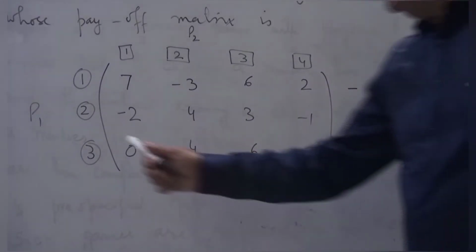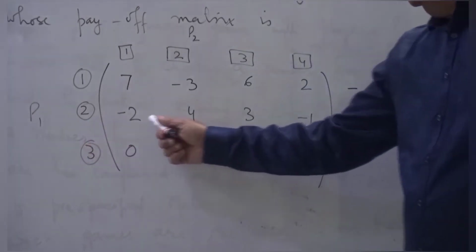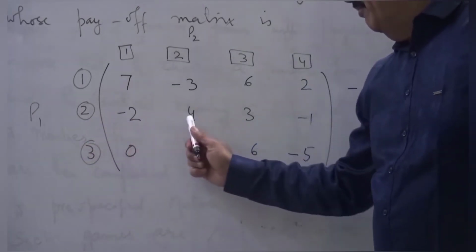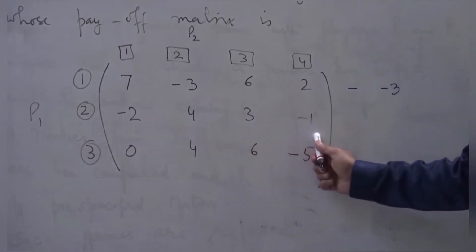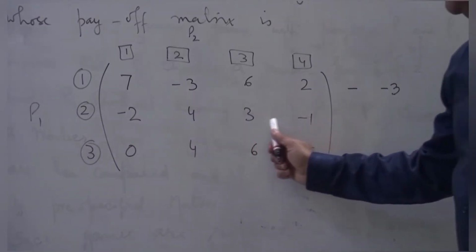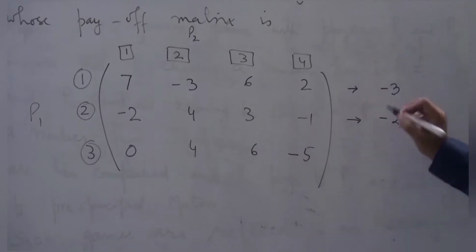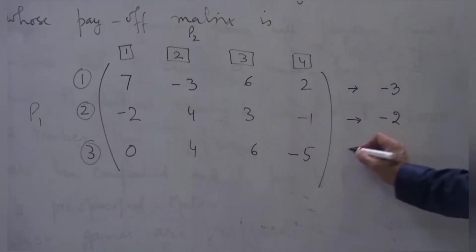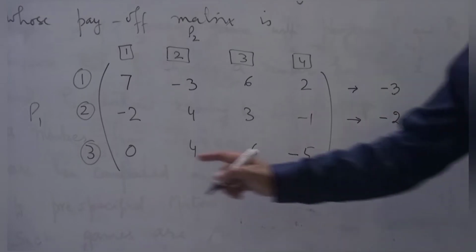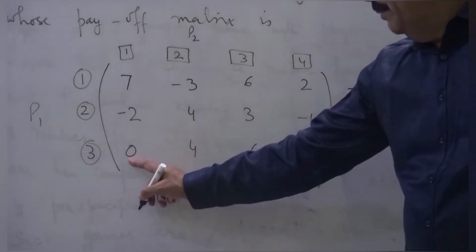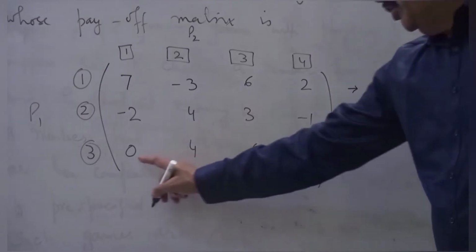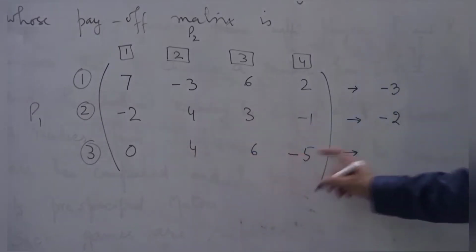Similarly, if P1 plays number 2, then he can get either minus 2, 4, 3 and minus 1 respectively, and then he is sure to get minus 2 units over here. Similarly, if P1 plays number 3, then he is sure to get the minimum of 0, 4, 6 and minus 5.